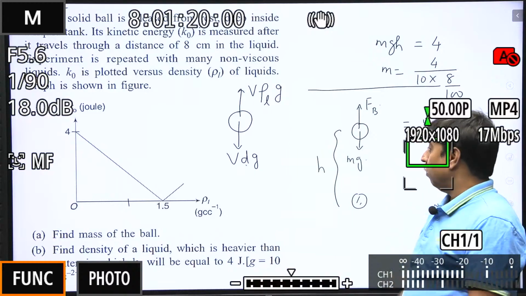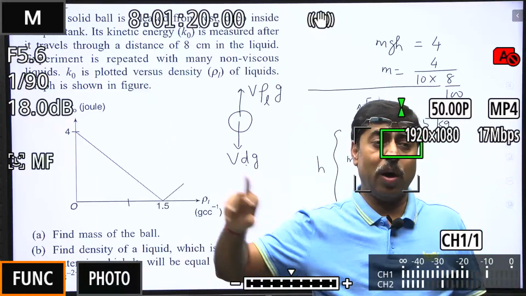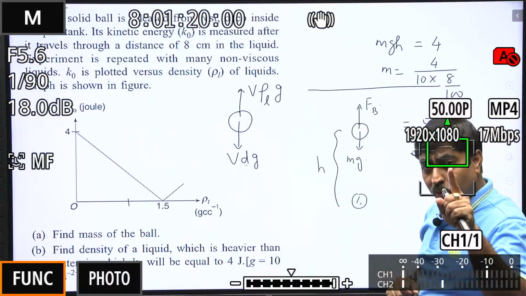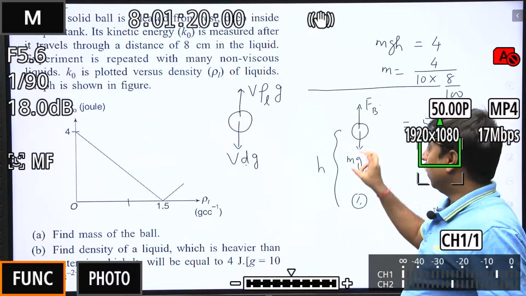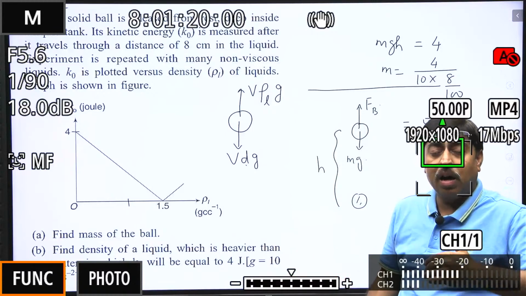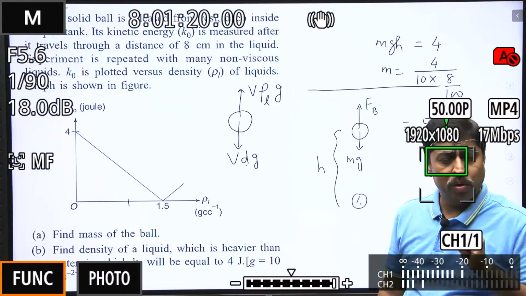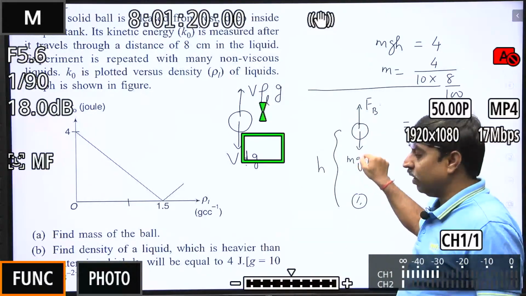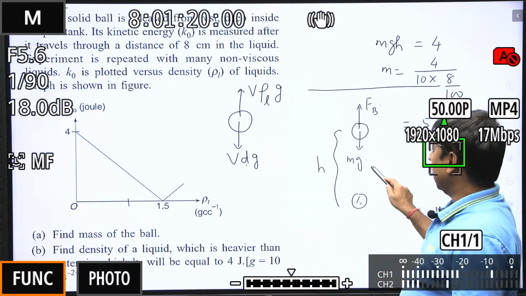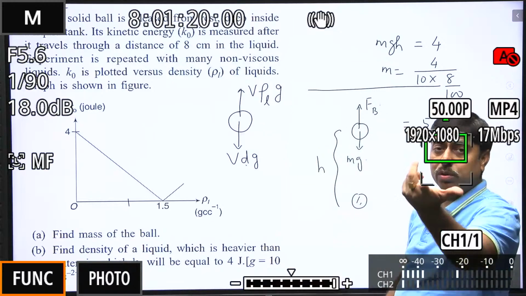Take. So this ball is again released. Again it has to travel 8 centimeter and acquire the kinetic energy of 4 joule. How is that possible? It is possible in only one manner, when the ball has an acceleration equal to g. When it will have an acceleration g, after traveling through 8 centimeter, its kinetic energy will become 4 joule. पर buoyancy force के रहते हुए इसका acceleration downward g नहीं हो सकता. तो अब एक ही तरीका है कि अगर ये mg x है, तो buoyancy force 2x होना चाहिए.